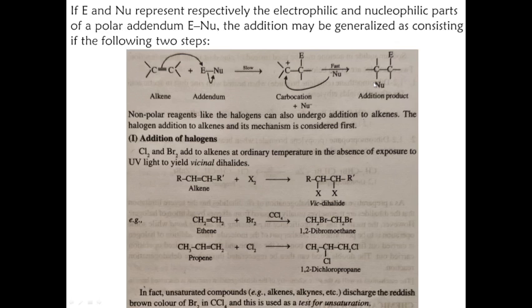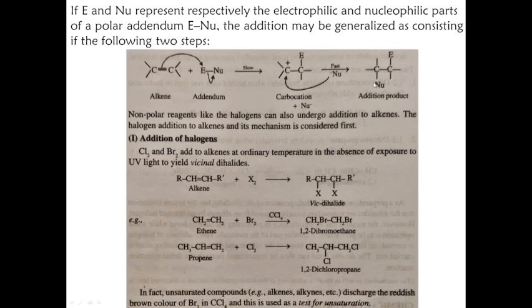Non-polar reagents like the halogens can also undergo addition to alkenes, and halogen addition to alkenes and its mechanism is considered first. It is not necessary that a polar molecule be required; a halogen can also be added across the carbon-carbon double bond. Chlorine and bromine add to alkenes at ordinary temperature, in the absence of UV light, to yield vicinal dihalides. Here an alkene, RCH=CHR', reacts with a halogen, X2, and two halogen atoms are added across the carbon-carbon double bond, giving RCHX-CHXR'. So this is a vicinal dihalide.